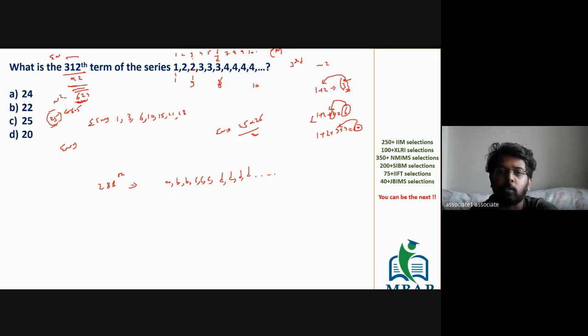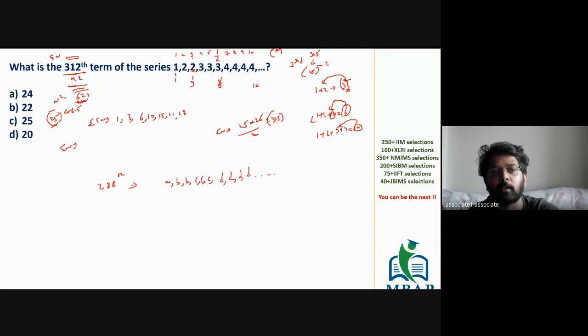It's going to become how much? It's going to become 325. The value will become 325, which means the 325th value is going to be 25. I repeat, the 325th value will become 25. But the question is 312.